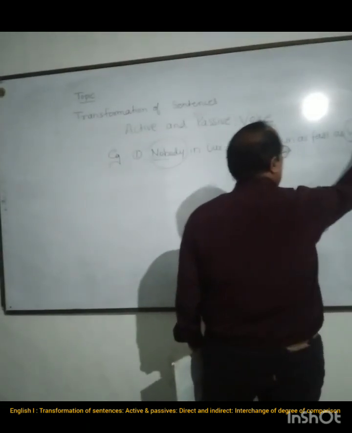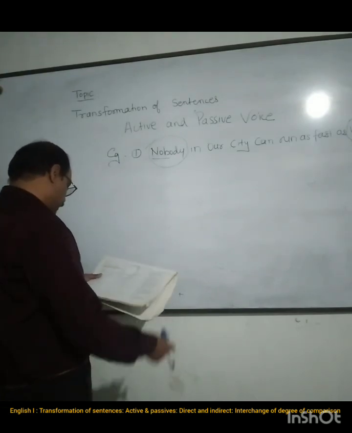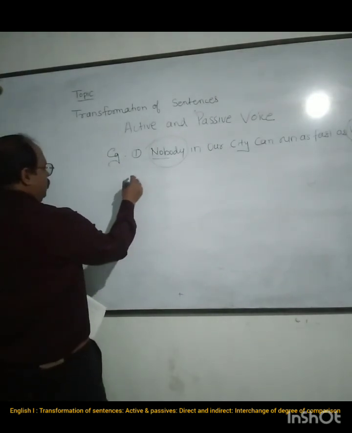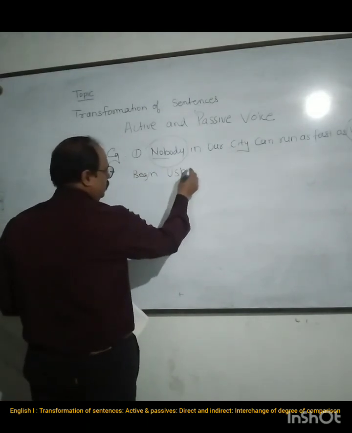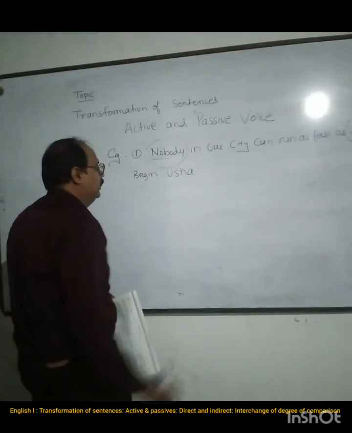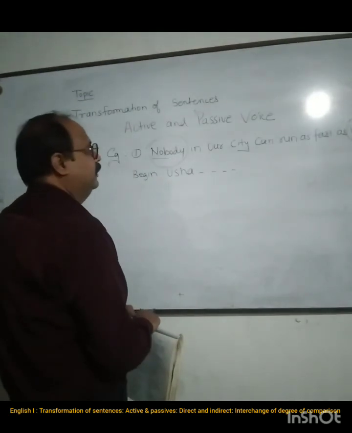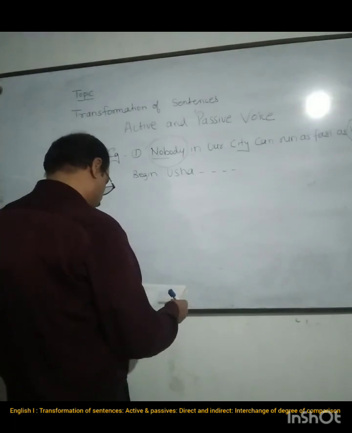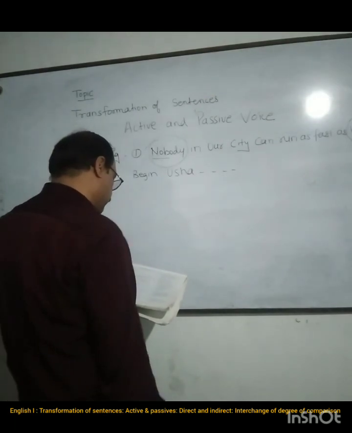Who is the doer of the action? Here, what do we have to begin with? We have to begin with Usha. Nobody in our city can run as fast as Usha. So what will it become? Usha can run faster than any other person in our city.